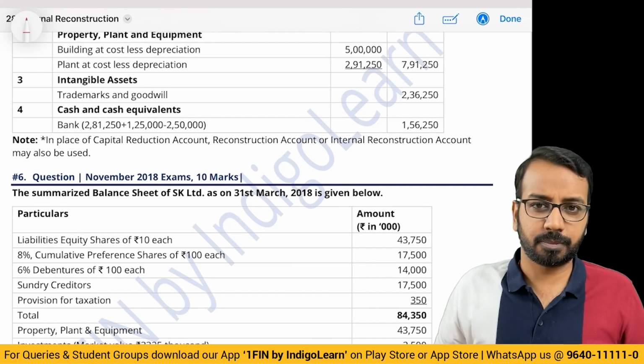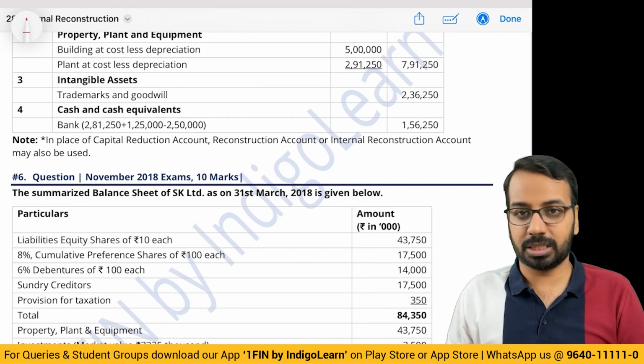Practice 2 to 3 questions before the examination. That is more than sufficient. All right.